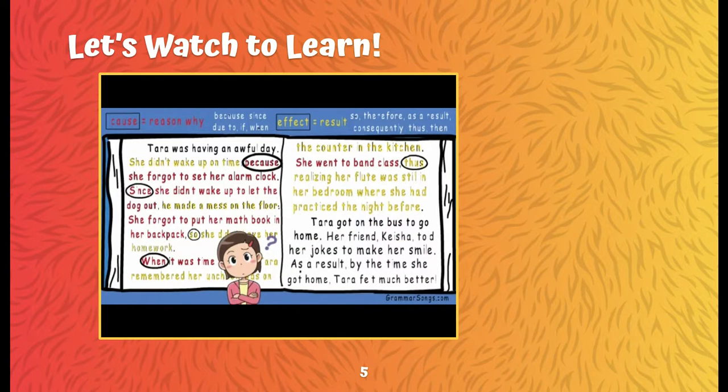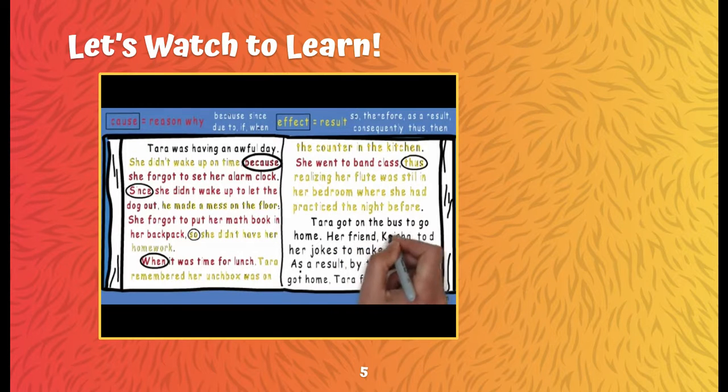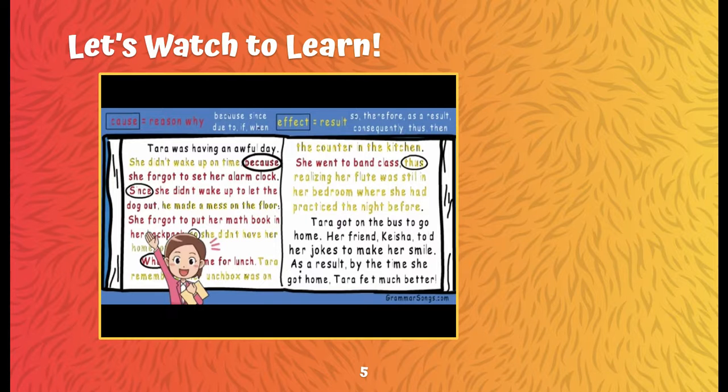I don't see any signal words. Okay, let's keep reading. Her friend Keisha told her jokes to make her smile. As a result, by the time she got home, Tara felt much better. As a result can indicate an effect.